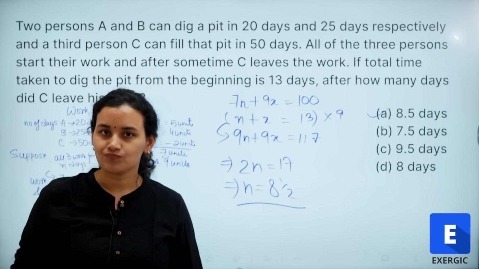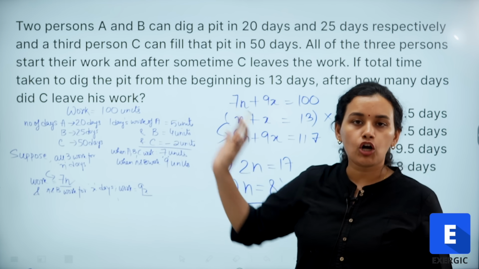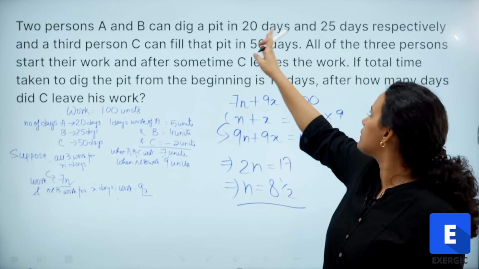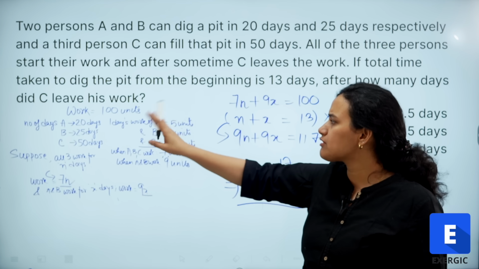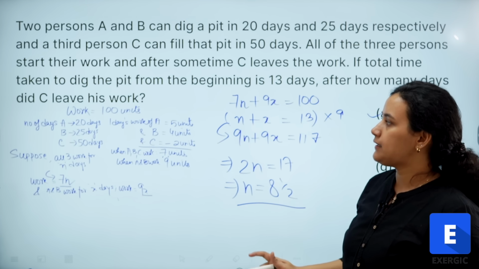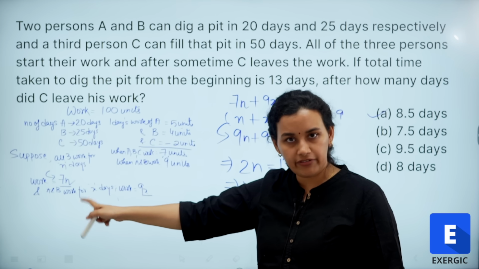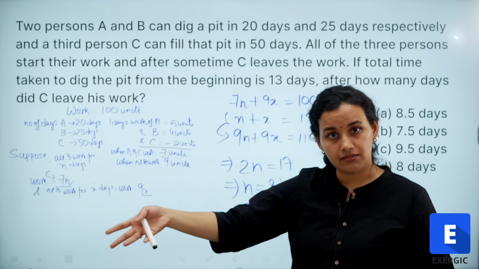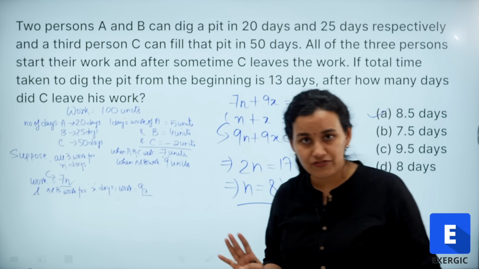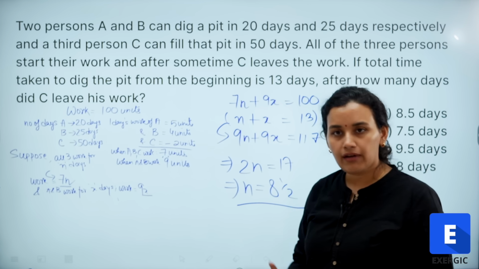Is it clear? So, we are starting off with assuming the work to be a common multiple of the numbers given to us, 20, 25 and 50. So, I am assuming it to be 100 units. And we know that to do this 100 units of work, A takes 20 days, B takes 25 days, and to undo this 100 units of work, C takes 50 days, right? So, 1 day's work of A, B and C is 5, 4 and minus 2.